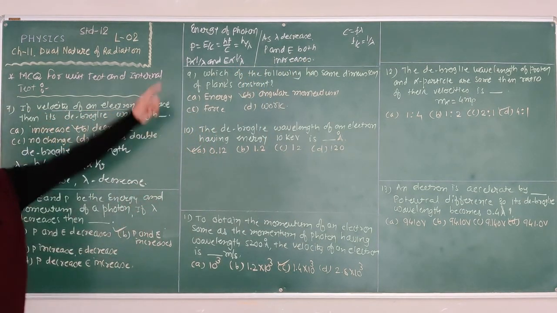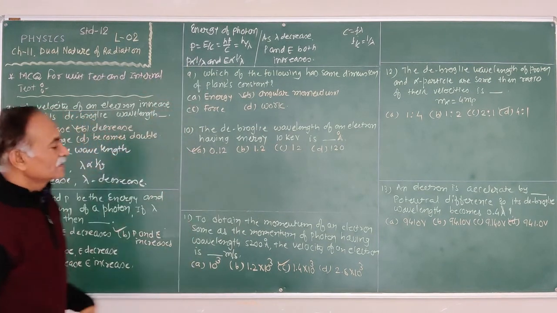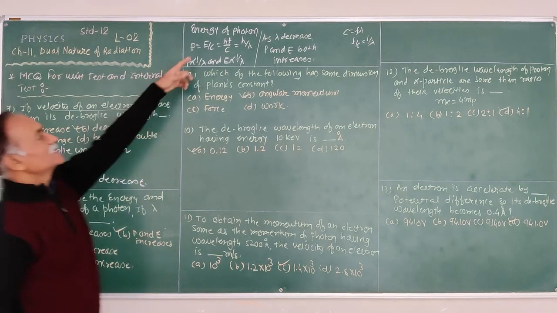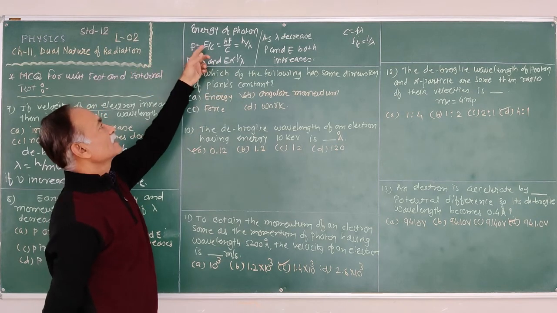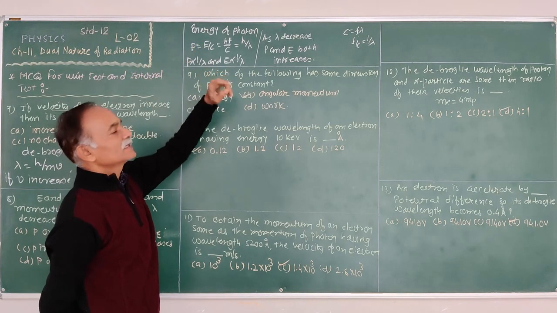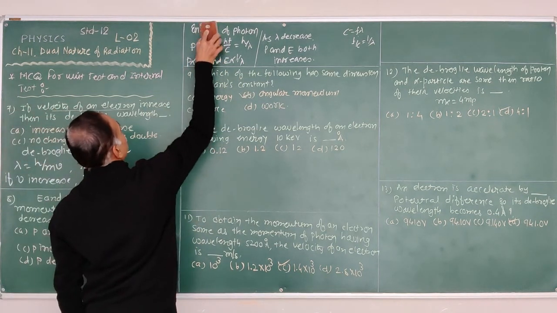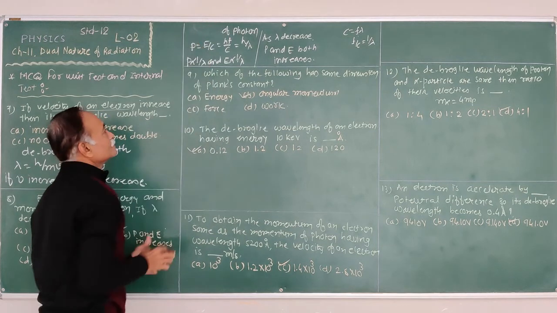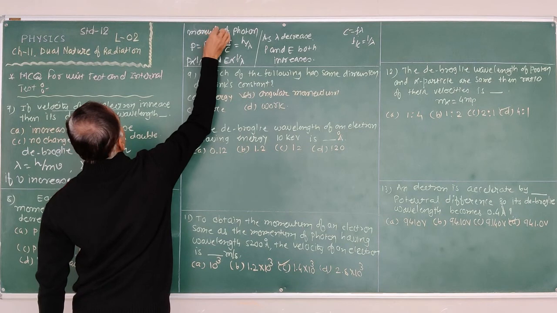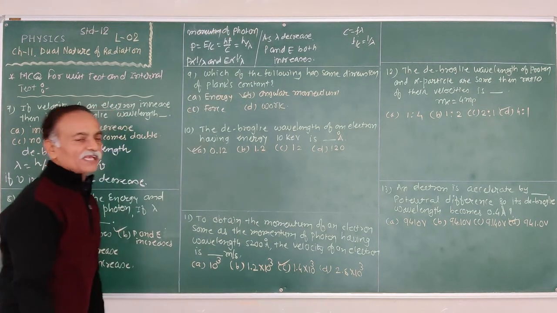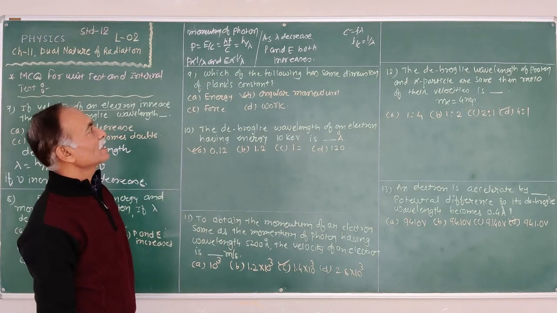Again, P is proportional to 1 upon lambda and E is also proportional to 1 upon lambda from this relation. Because the energy of the photon E is equal to momentum into C, the momentum of the photon P is equal to E upon C. Therefore, E is equal to hf upon C, which is equal to h upon lambda.